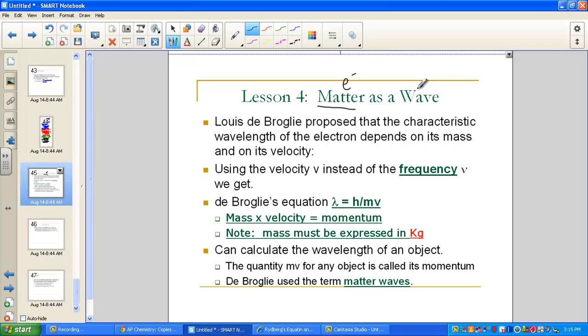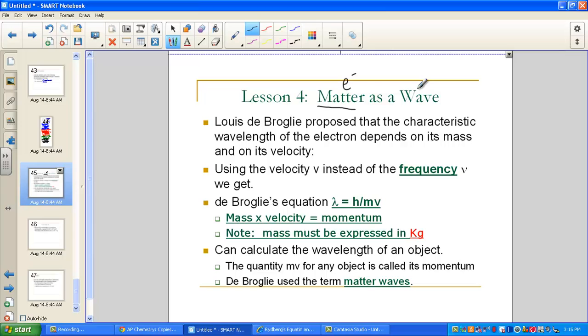In the years that followed the development of the Bohr solar system model for the hydrogen atom, that dual nature of radiant energy became a very familiar concept. Louis de Broglie, who was working on his PhD in Paris, boldly extended this idea by proposing that if radiant energy could, under the appropriate conditions, behave as though it were a stream of particles, could matter, under appropriate conditions, possibly show the properties of a wave? Could an electron orbiting the nucleus of the hydrogen atom be thought of not only as a particle, but as a wave with a characteristic wavelength?